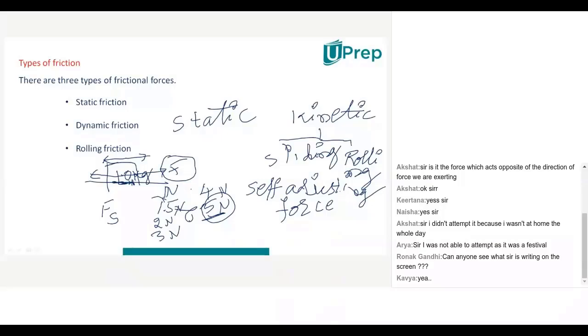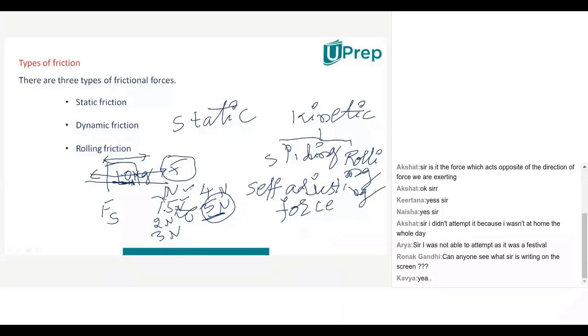Okay, so your hand has some limit which can bear the weight. Similarly, here also this static friction can bear up to a certain limit only. First I started with 1 Newton, second 1.5 Newton, and after that 2 Newton. So it is self-adjusting. Even though you are applying force up to 5 Newton, it is self-adjusting the frictional force, and after that the balancing will be missed.